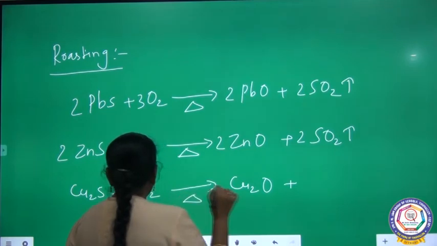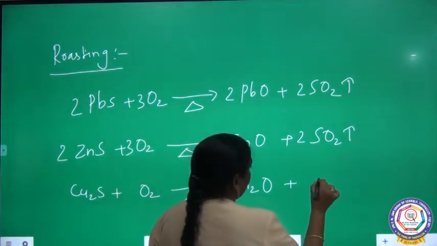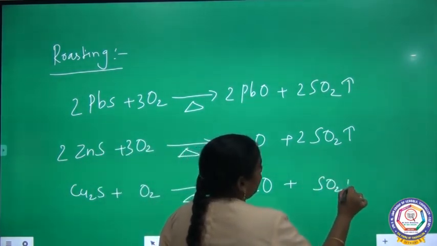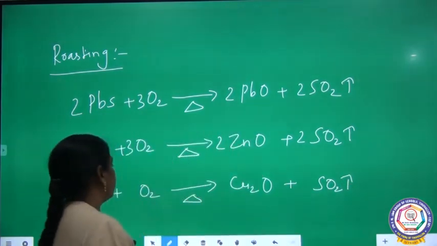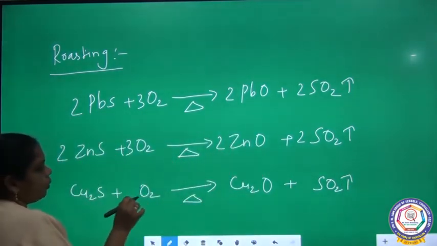Copper can be converted into copper oxide along with sulfur dioxide. Here the copper is already balanced.